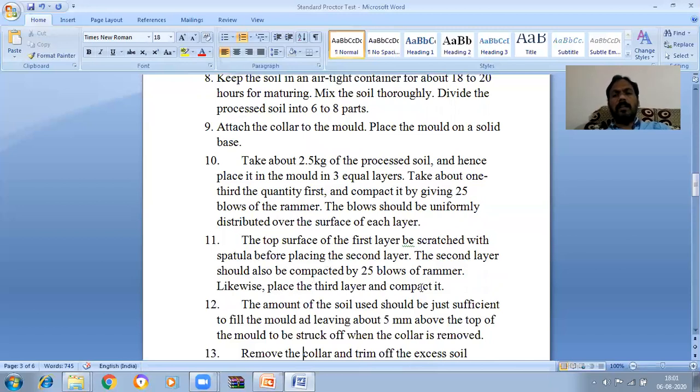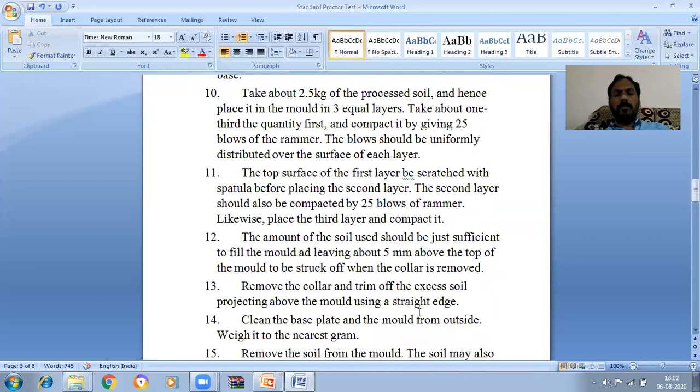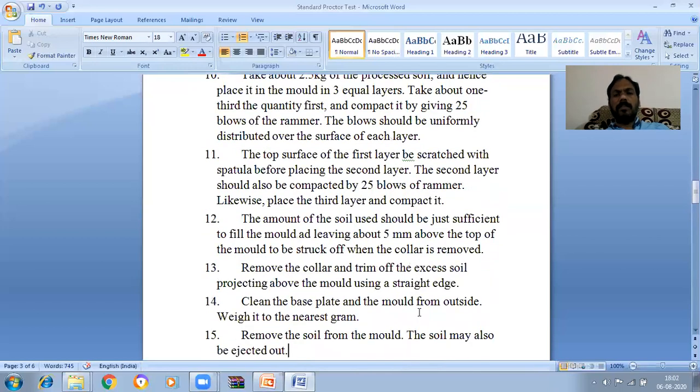Likewise, place the third layer and compact it. The amount of soil used should be just sufficient to fill the mold, leaving about 5 mm above the top of the mold to be struck off when the collar is removed. Remove the collar and trim off the excess soil projecting above the mold using a straight edge.